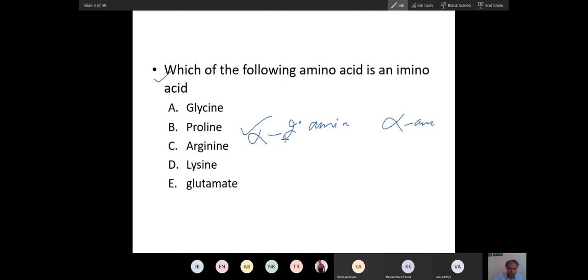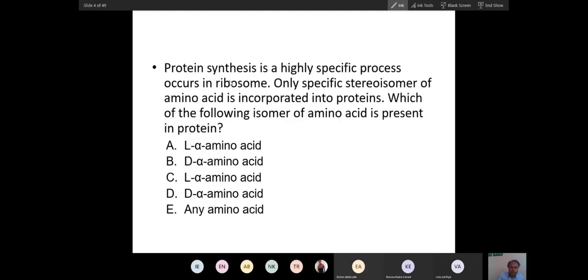Now let's see this. Protein synthesis is a highly specific process that occurs in the ribosome, that you all know. So only a specific stereoisomer of amino acid is incorporated into protein. This is very peculiar. I am making a background for the translation process so that you will understand the whole process of translation very easily. So translation chooses a very specific type of amino acid.